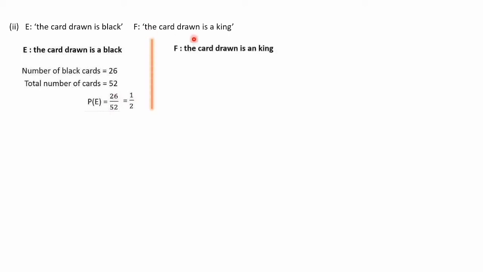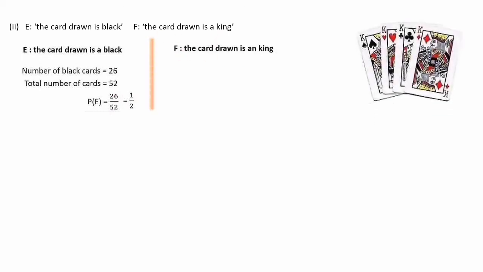Next is F, the card drawn is a king. In a deck of cards there are 4 kings. From each category, spade, hearts, clubs, and diamonds, there is 1 king. So the number of king cards is equal to 4. Total number of cards, as we know, is 52 in a deck. Then P of F is equal to 4 divided by 52. When we cancel the numerator and denominator, we get 1 by 13.